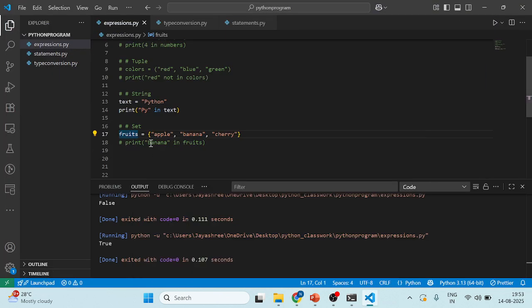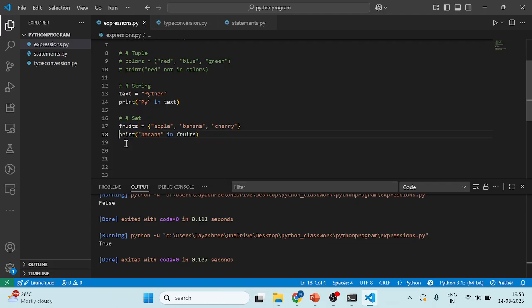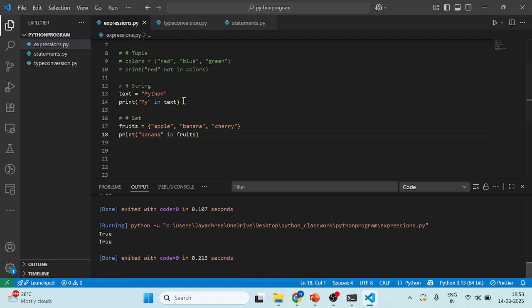So here, what am I writing? The fruits. So banana in fruit. Banana is there in the fruit. So here, see, it is true, it is printing. Why? Because banana is there in what we are giving as the value in the variable. The banana has been given, so it will be printed, right?